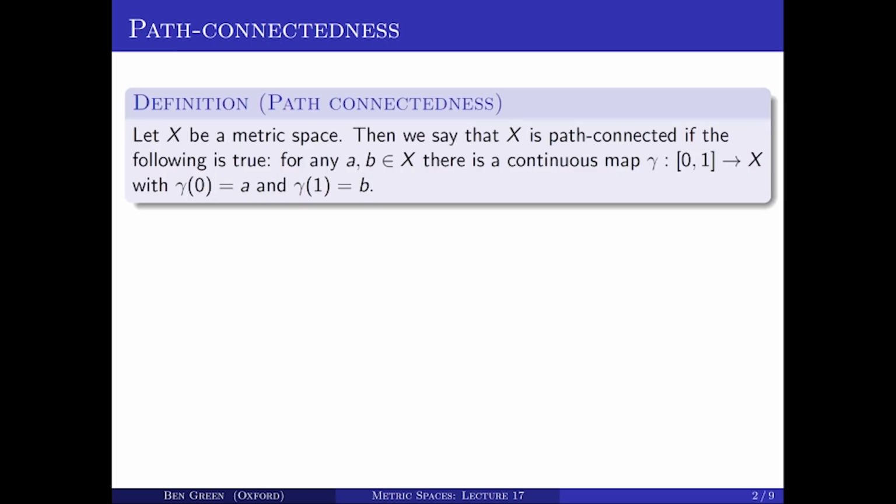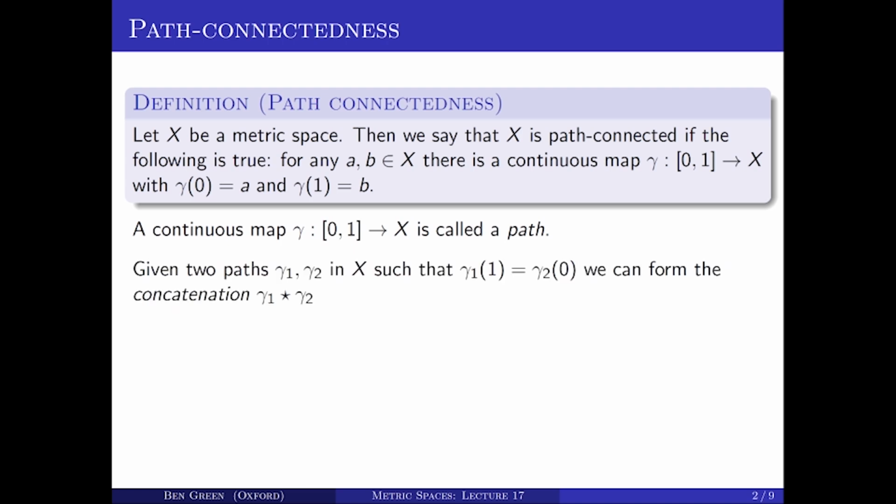Let X be a metric space, and then we say that X is path connected if the following is true. For any two points A and B in X, there is a continuous map from the closed interval [0, 1] into X, I'll call that map gamma, such that gamma of 0 is A and gamma of 1 is B. So this gamma should be thought of as a path which starts at A and goes to B. So we call, in fact, any continuous map gamma from [0, 1] to X a path in X. A path connected space is one for which there is a path between any two points in that space.